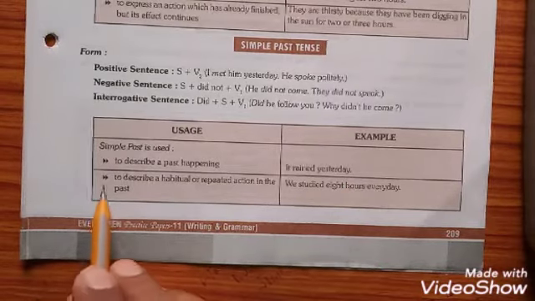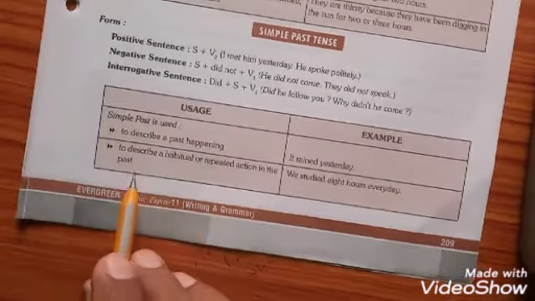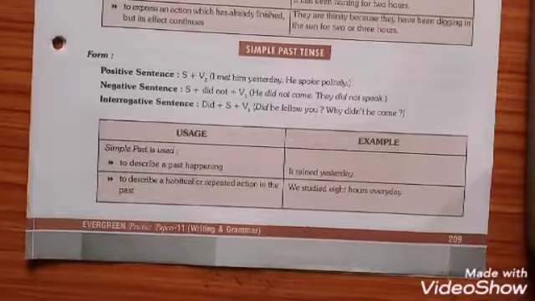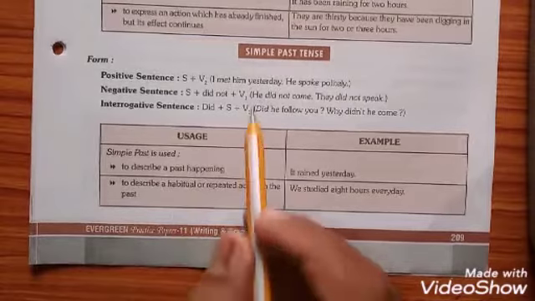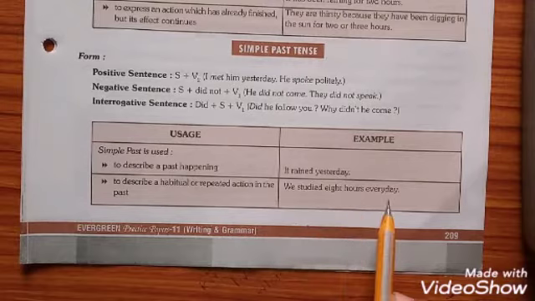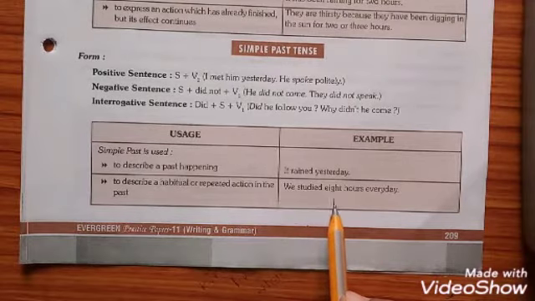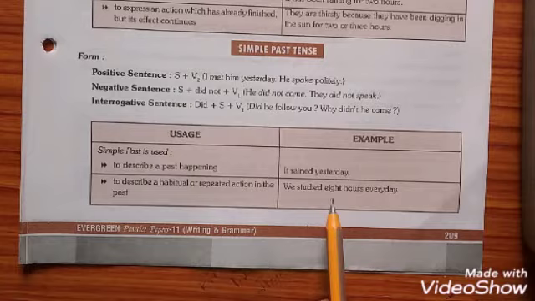Students, the second use is to describe a habitual or repeated action in the past. If any action is a habit or is repeated again and again in the past, simple past tense is used. We studied 8 hours every day. This shows that studying for 8 hours every day is a habitual action, repeated day by day. So that's why subject plus V2 plus object has been used.